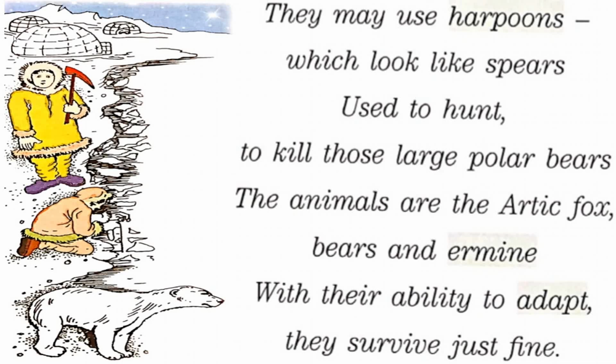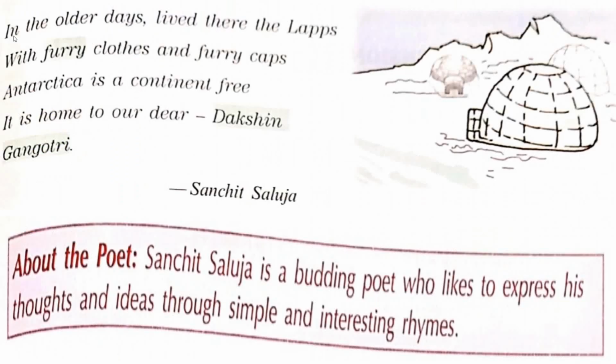White coat doesn't mean that they are wearing any coat, but they have white fur which protects them from the harsh winter. Like you can see the body of the polar bear also, they have white fur on their body, which protects them from the harsh weather. So with their ability to adapt, which means to adjust, they survive just fine. So children, God has given them that white, thick fur, and it helps them to protect themselves from the harsh winter. So they are able to adjust there.